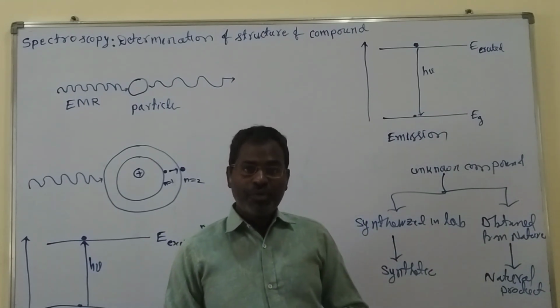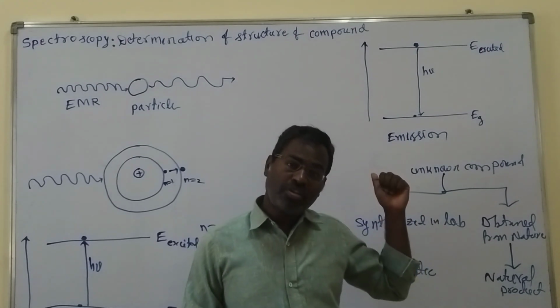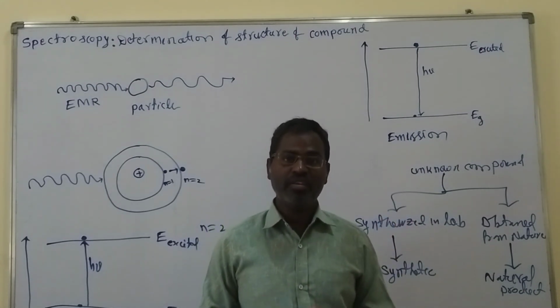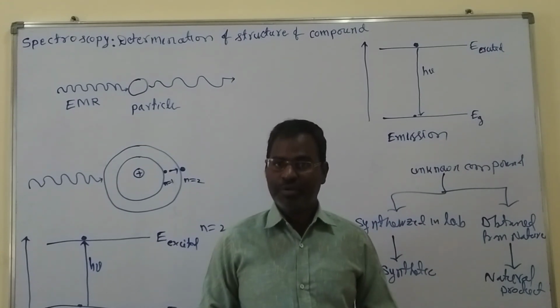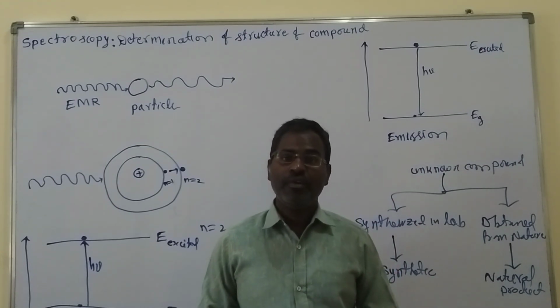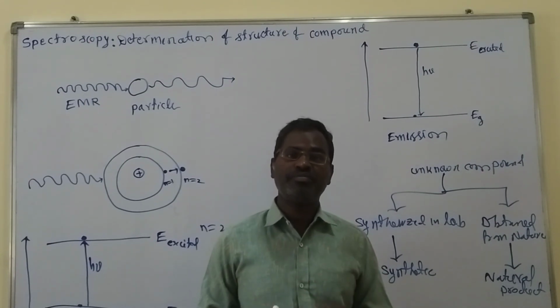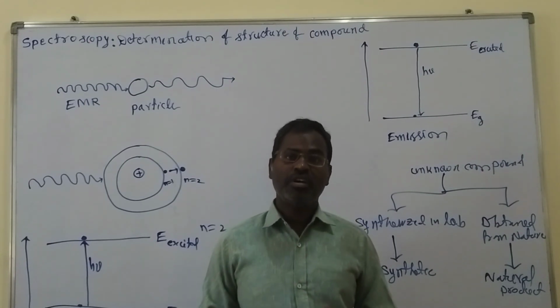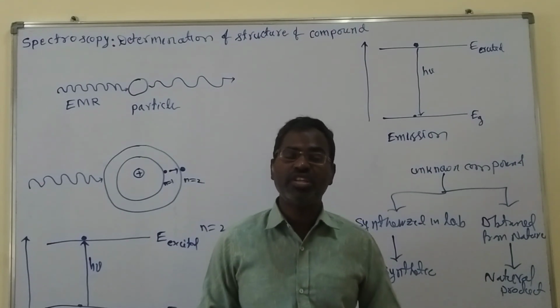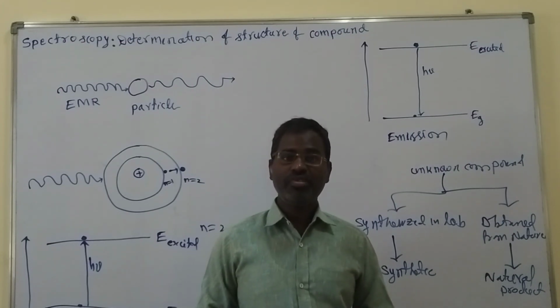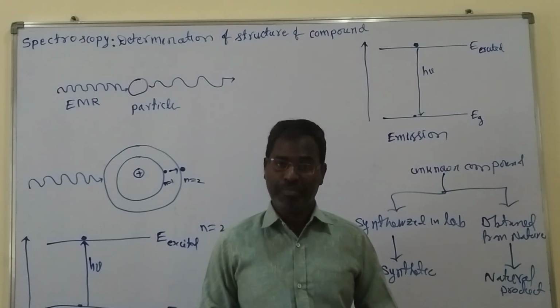Later, by using spectroscopic methods, we need to find out the structural information of that compound. In spectroscopy, especially two spectra are used. That means we have various types of spectroscopic methods. Among them, we can generally use NMR, that means nuclear magnetic resonance spectroscopy, and infrared spectroscopy.